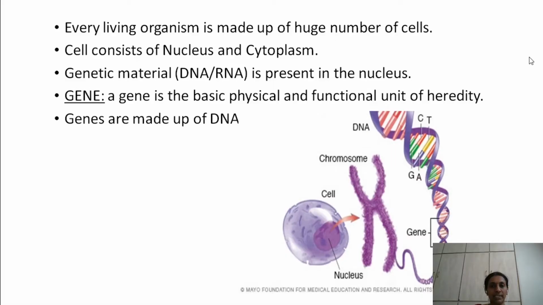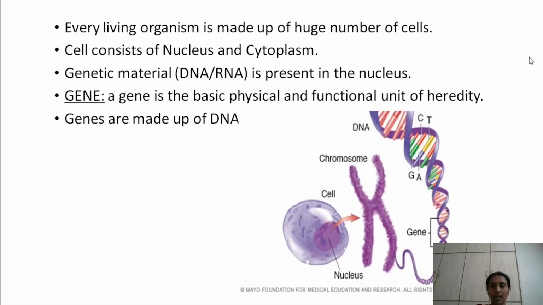Cell consists of two parts, nucleus and a cytoplasm. So, genetic material is present in the nucleus of the cell. It may be a DNA or RNA. So, what is a gene? Gene is a basic physical and functional unit of heredity. What is heredity? Heredity is nothing but the transmission of characters from one generation to another generation.